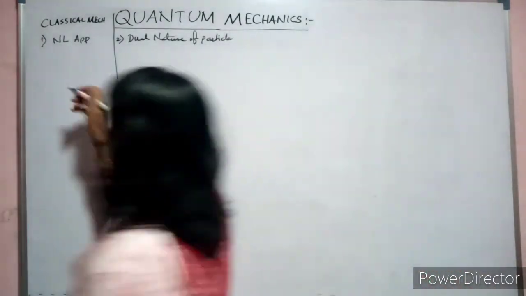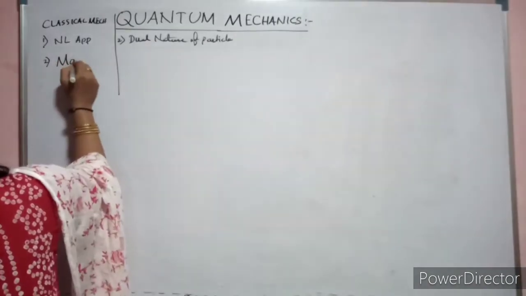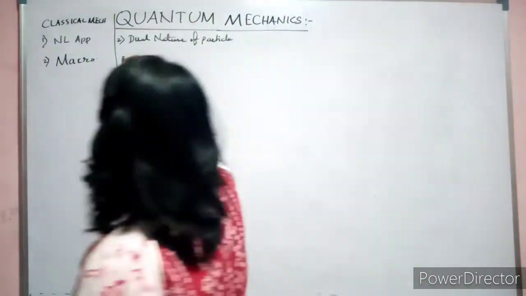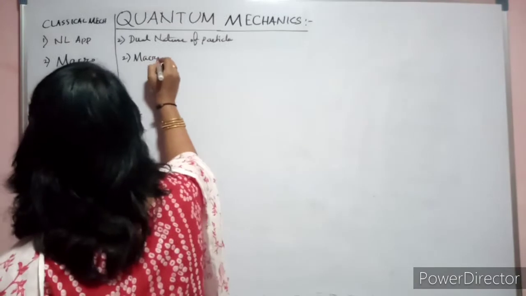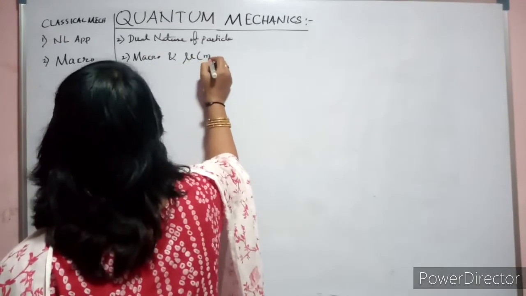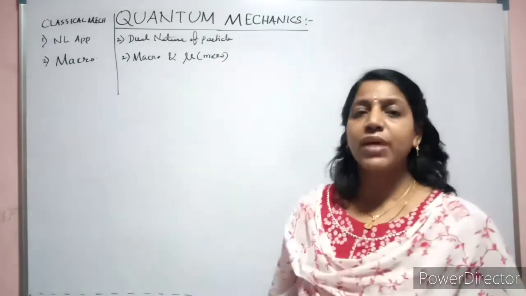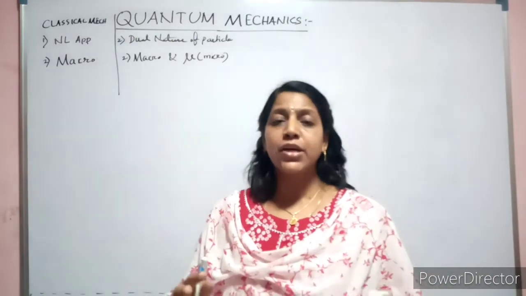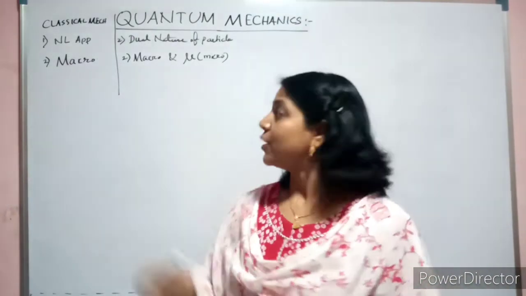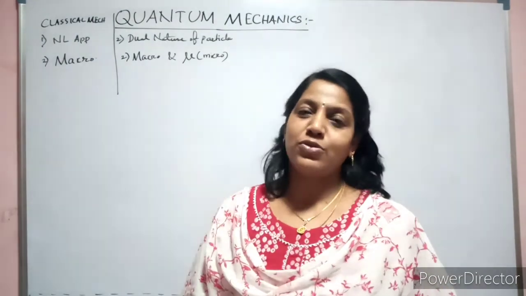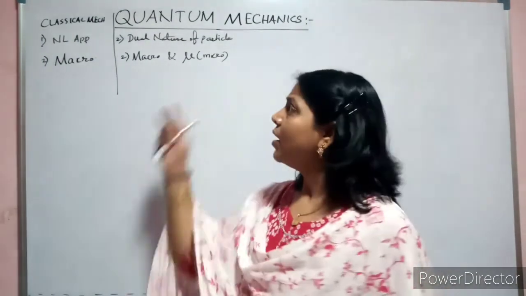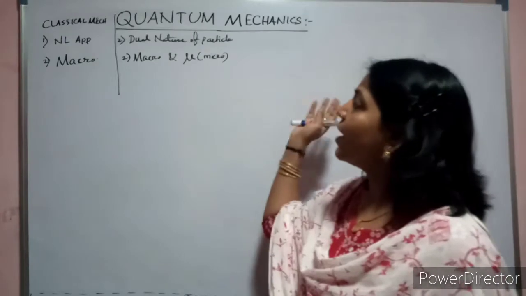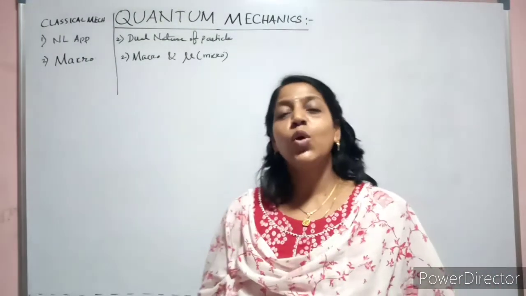Second thing, classical mechanics is applicable only to macro objects, whereas quantum physics is applicable both to macro as well as micro. Micro, this is the symbol of micro. So quantum physics is highly preferable, because it is applicable both to micro, small objects, and macro, big objects, whereas classical mechanics is only applicable to macro. So which one will be mostly preferable? Damn sure, quantum. So here they changed the complete thing in terms of quantum mechanics.